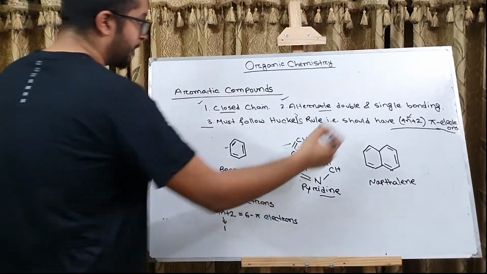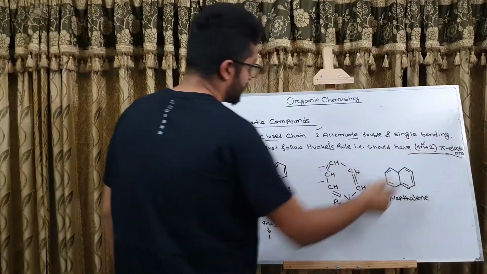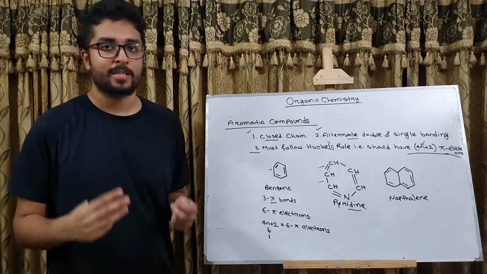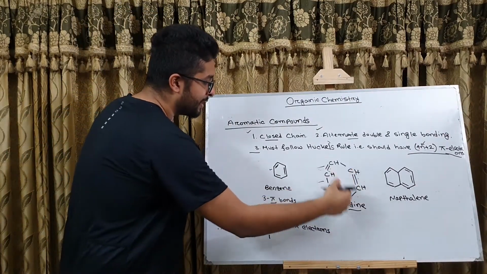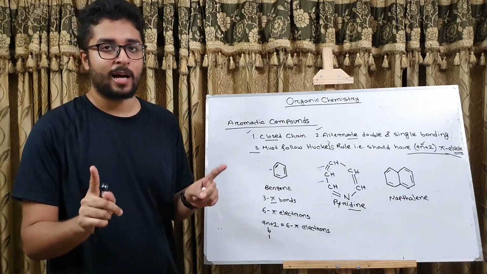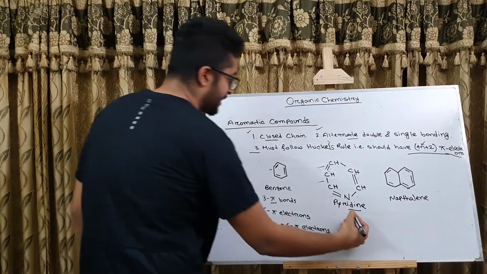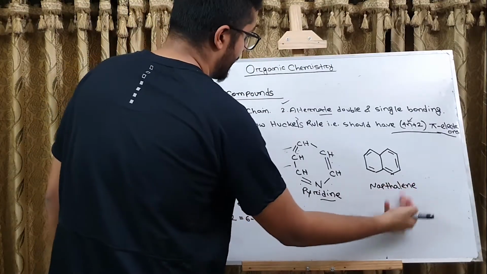So according to Huckel's rule, the n value for pyridine would also be 1. So according to this formula, it must have 6 pi electrons, and we have calculated pyridine has 6 pi electrons. So the two values are equal. So pyridine is also an aromatic compound. Then let's come to naphthalene.